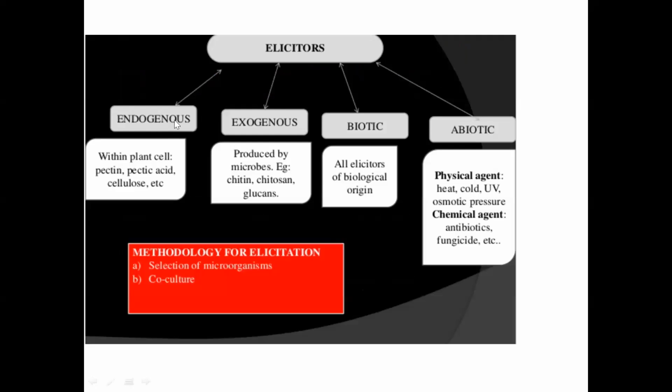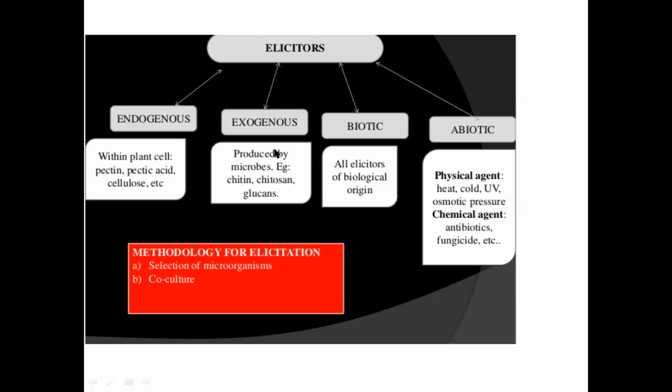So elicitors, you can have endogenous elicitors, exogenous elicitors, biotic elicitors. Few abiotic elicitors are also there. Endogenous, as the name suggests, means within the cell. Exogenous means produced by microbes. See, the plant cell itself can produce certain elicitors. The cell suspension culture which they are using, those cells can themselves produce certain elicitors. Okay, so pectin can act as an elicitor. Cellulose can act as an elicitor. Carbohydrate, the glucose which you apply to the medium can act as an elicitor, or glucose which is produced by the plant itself can act as an elicitor. So you have many endogenous elicitors.